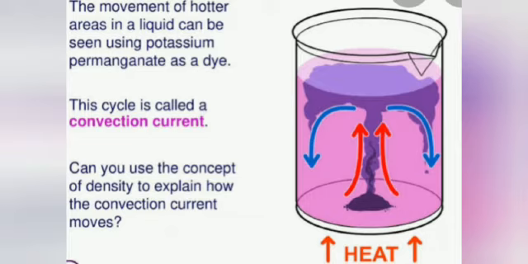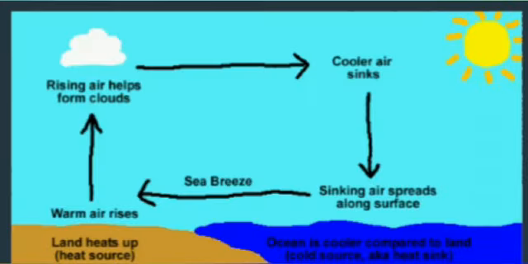Now, applications of convection current in air. There are good examples of sea breeze and land breeze in the coastal area. In sea breeze, during the day, the air above the land becomes warmer than the air above the water. So, an upward current of air is set up over the land. The cooler air from over the sea flows in to take the place of the air that rises, and thus causes the sea breeze to blow over the land.